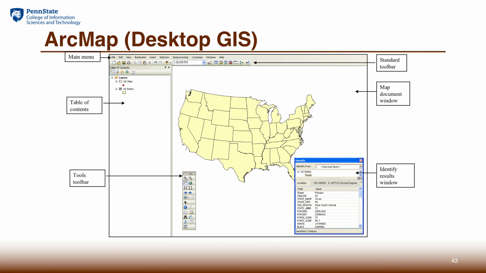Anything you see on the map, we can actually use the tool with the little eye icon to identify. That means we ask questions like, what is this? When you do that, it will open up a window that shows the attributes of that feature. Particularly, we often use that function to find out what is the name of the feature, or what is the population of a county or state. So that's a very popular use of the interface feature in ArcMap.